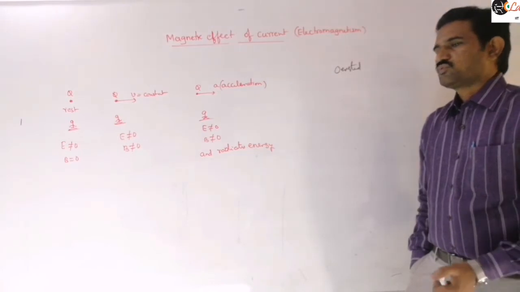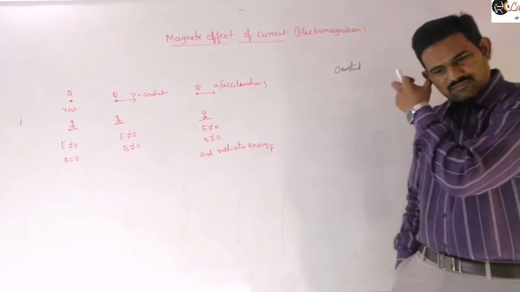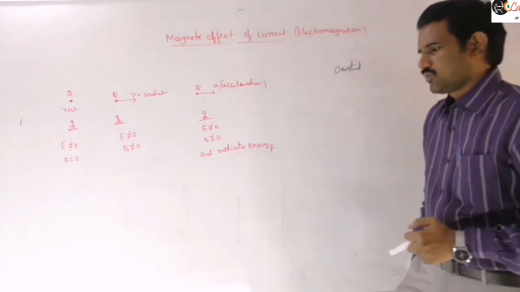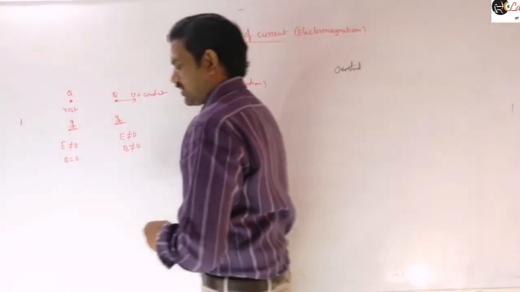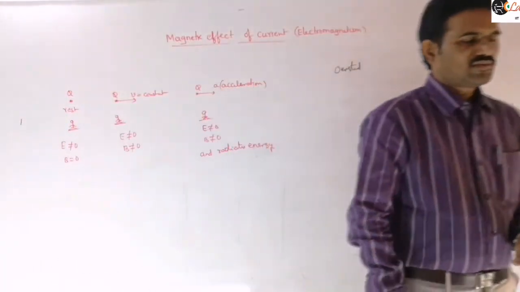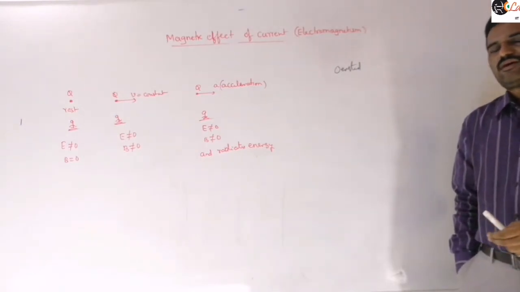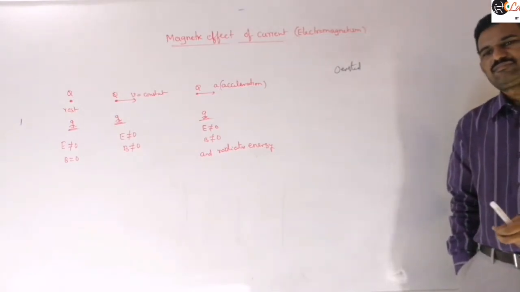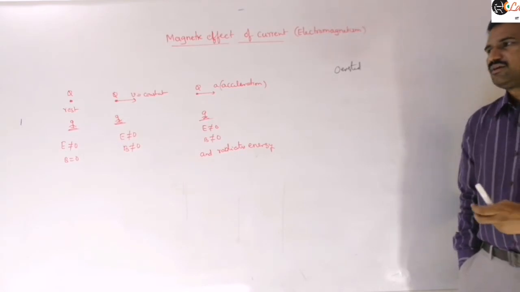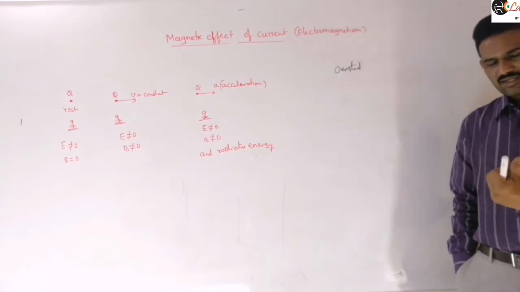And then he proposed that electricity and magnetism are not two different branches, and they are the same. That means together they can be named as electromagnetism.